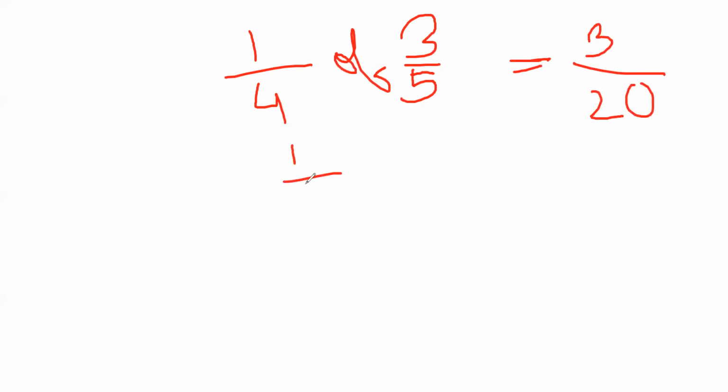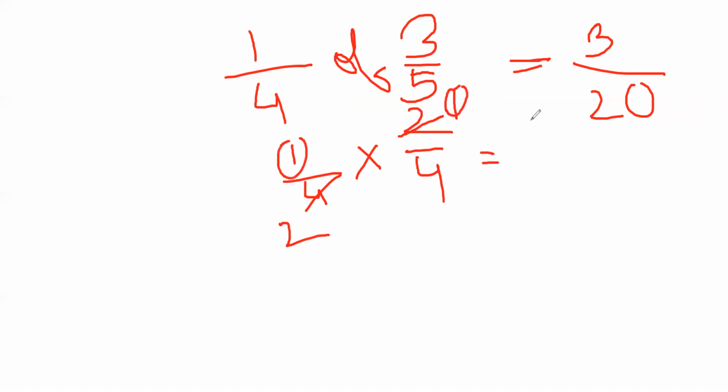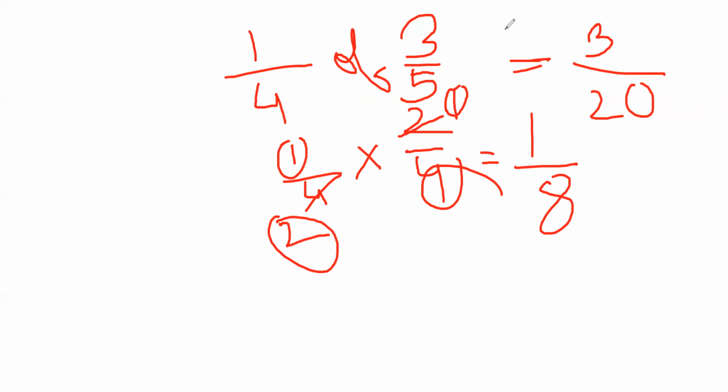1 by 4, if we multiply 2 by 4. Now what will you do? The thing that you will do is to cut 4 and write it as 2, and cut 2 and write it as 1. What will we get as the answer? The two numerators are left now as 1, so 1 into 1 is 1. And the two denominators are 2 and 4, which we multiply and get 8. We have got the final answer.